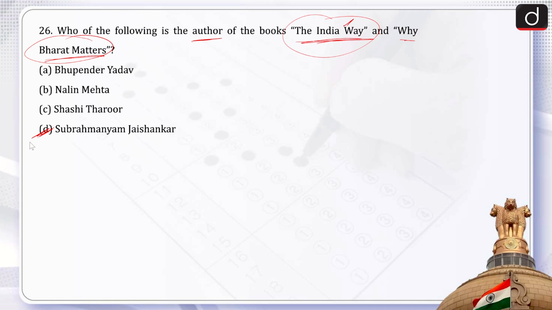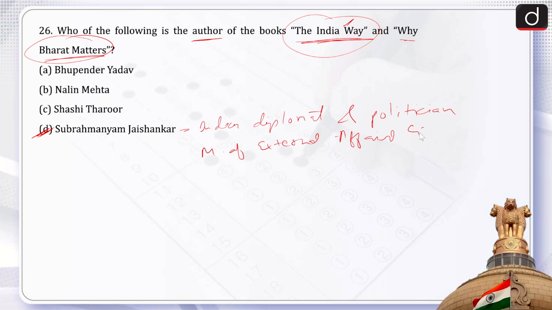And who is Subramaniam Jaishankar? Subramaniam Jaishankar is an Indian diplomat and politician, and he is as of now serving as the Minister of External Affairs of the Government of India, since 2019.